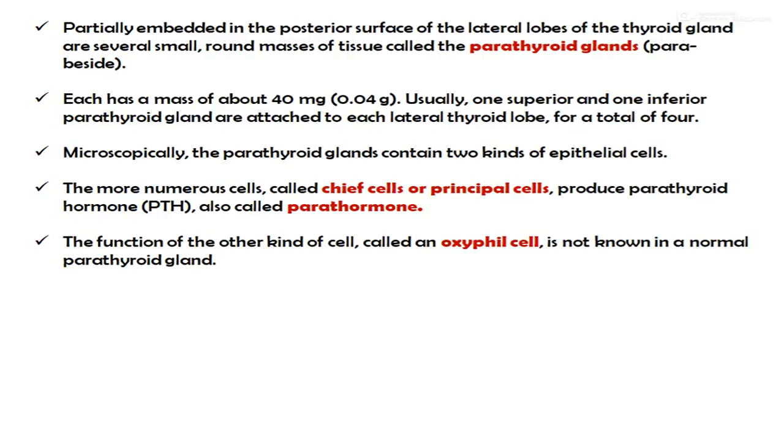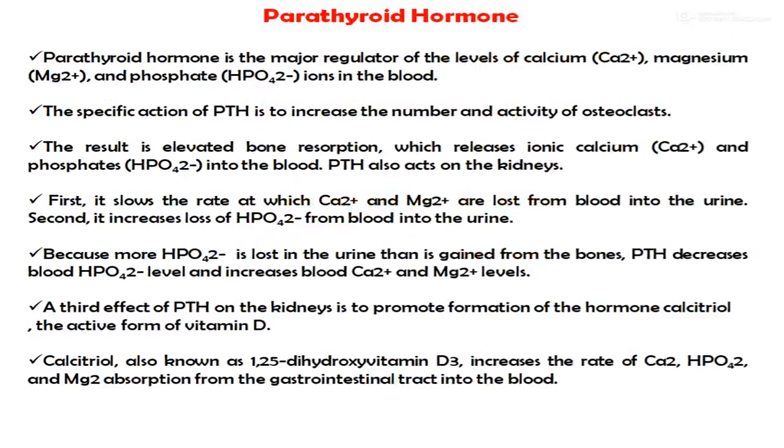Microscopically, the parathyroid glands contain two kinds of epithelial cells. The more numerous cells, called chief or principal cells, produce the parathyroid hormone, also called parathormone. The function of the other kind of cell, called the oxyphil cell, is not known in a normal parathyroid gland.